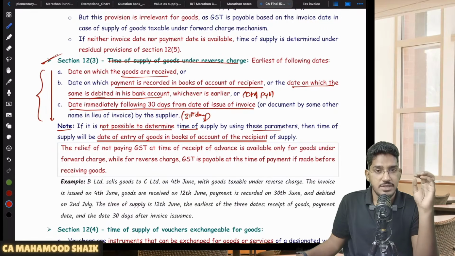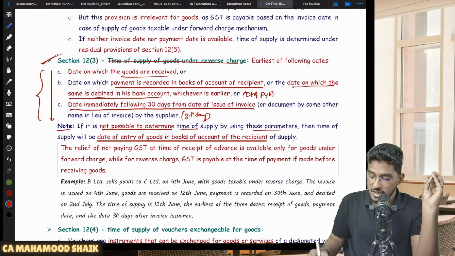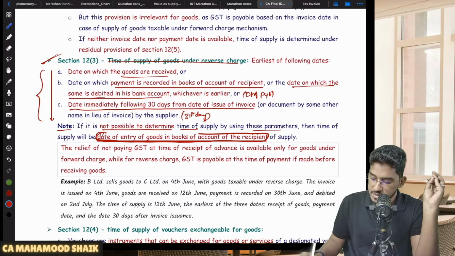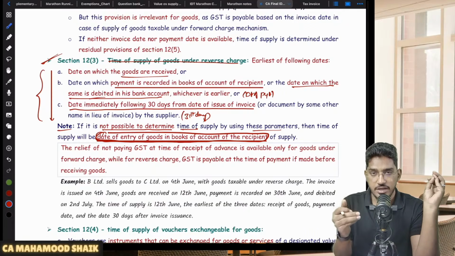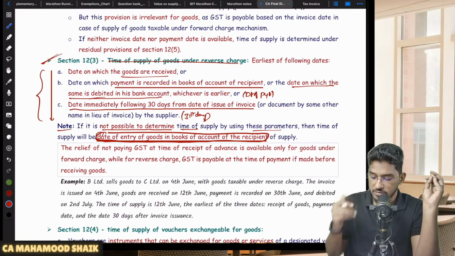In any of these circumstances, if you are unable to determine the time of supply according to the above rule, then it is the date of entry of goods, the date on which the goods have been recorded in the books of accounts of the recipient, which will become the time of supply.